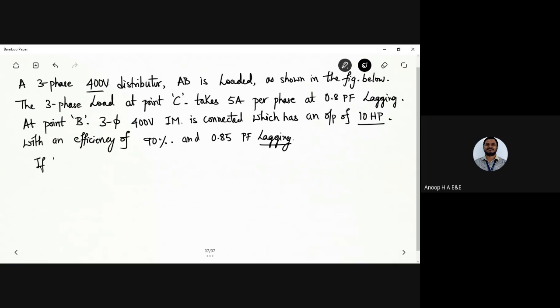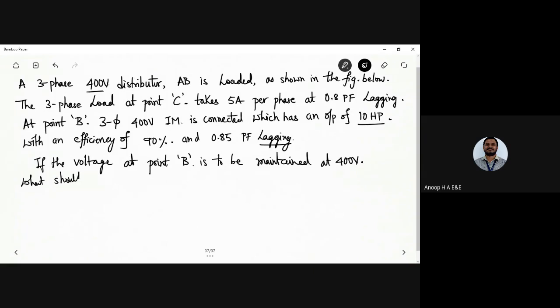If the voltage at point B is to be maintained at 400 volt, what should be the voltage at point A?